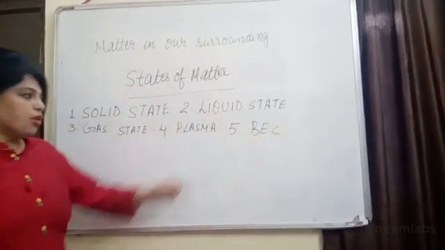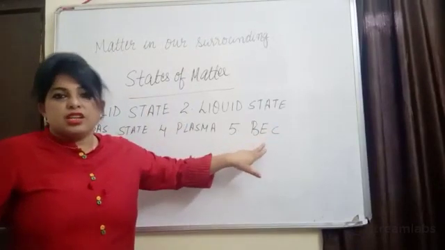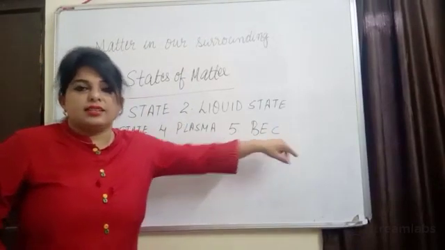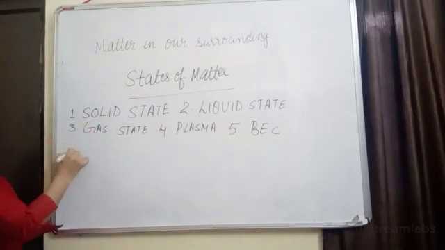BEC means Bose-Einstein condensate. Right. We'll start with the solid state.